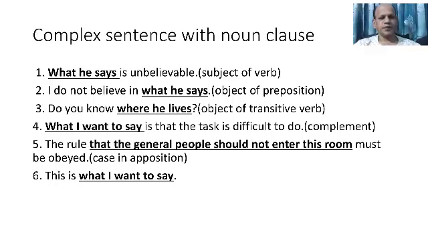You see the function of the clauses here. In an adverbial clause, they express time, place, condition, etc. In a noun clause, the subclauses are in the position of a noun, and in an adjective clause, the subclauses are in the position of an adjective, and it functions like an adjective here. So I think by this time you have got a clear idea about the formation of complex sentences.